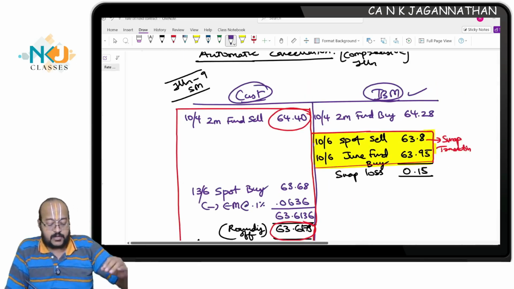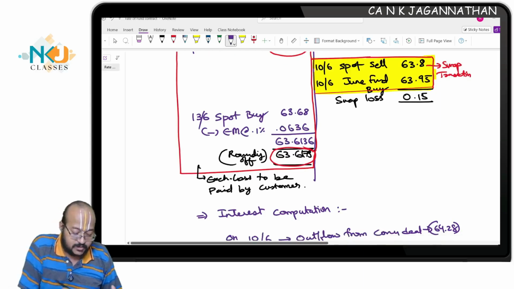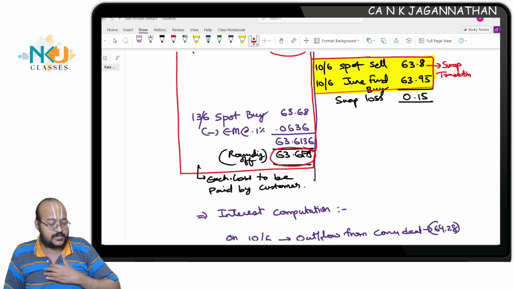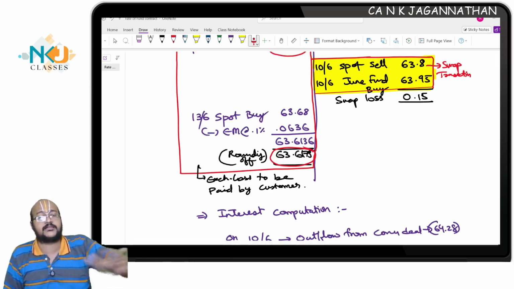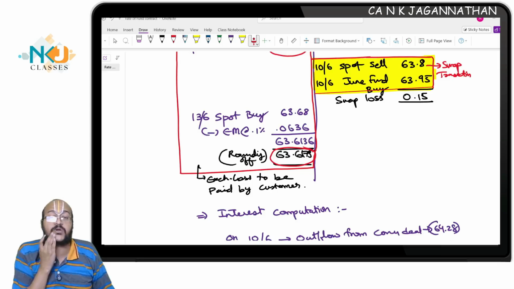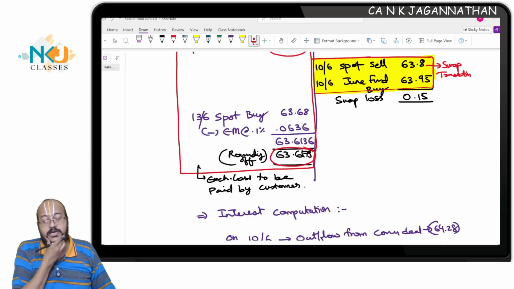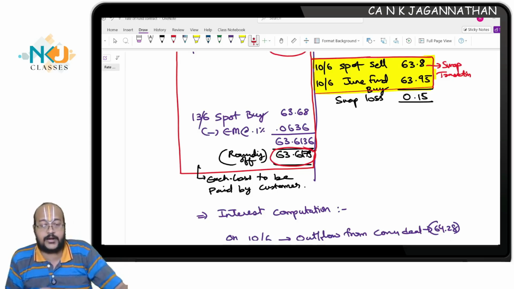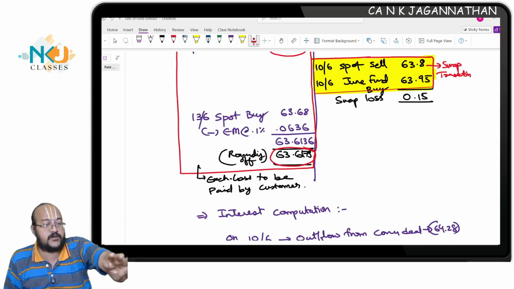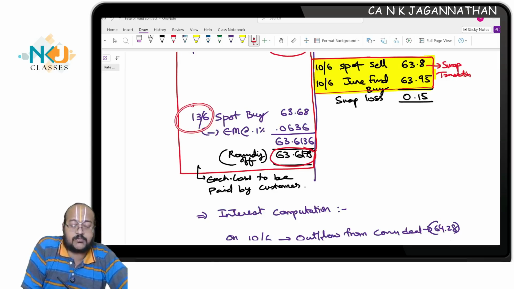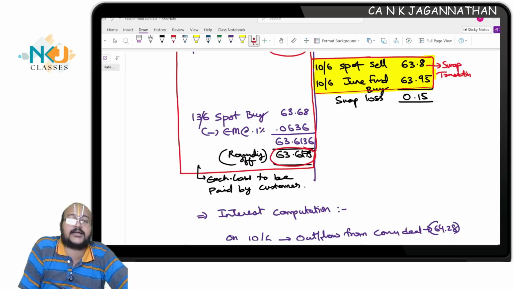See, whenever the customer comes, on 13th June the customer comes. What happened after 3 days? The customer comes and says cancel my contract. Now the point is, here the customer comes only on 14th June. But I will not wait till the end of 14th June. 3 days over by the 13th, 11, 12, 13, the 13th day end. What I will do? I will compulsorily close the contract, compulsorily cancel the contract. Are you all understanding?